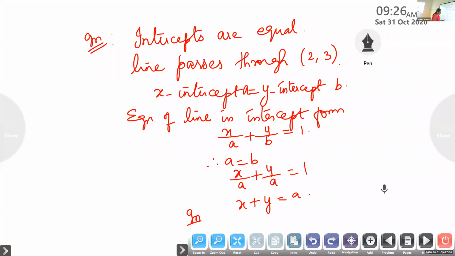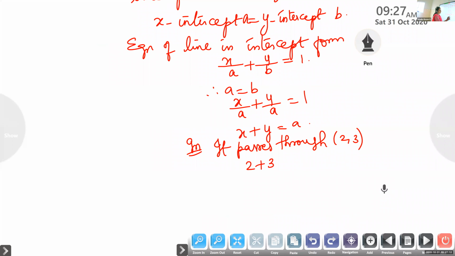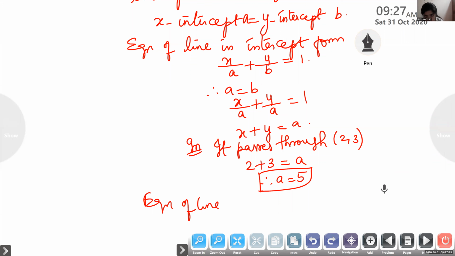Also it is given it passes through the point. What is the point given here? 2, 3. So when you substitute here x is 2, y is 3. 2 plus 3 is equal to A. Therefore, A is 5. Therefore, the equation of the line is x plus y minus 5 is 0.